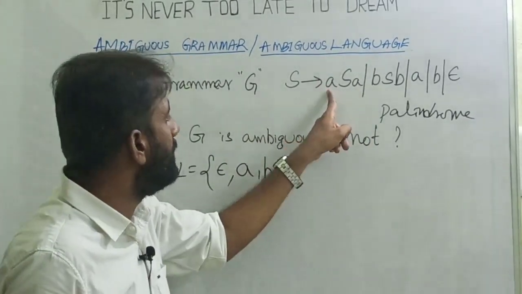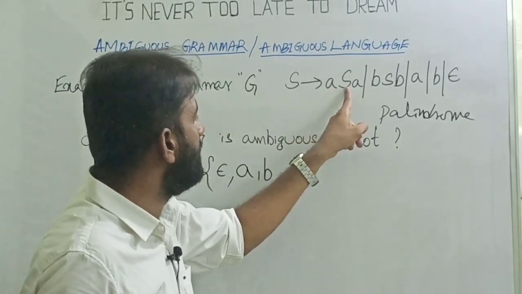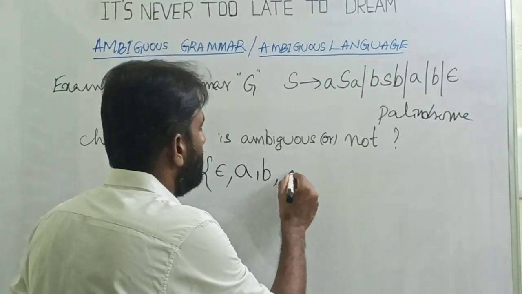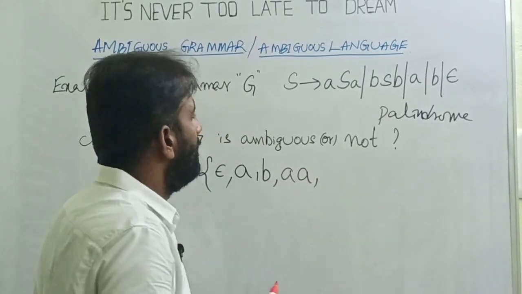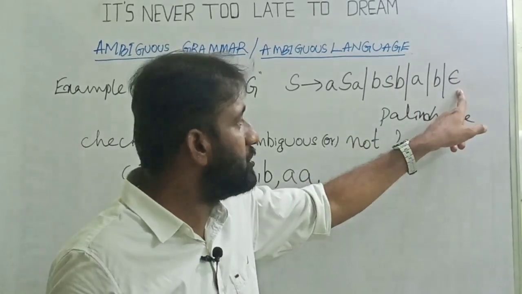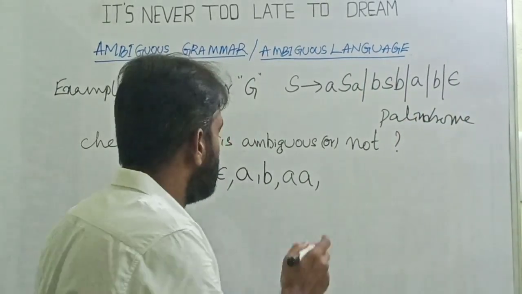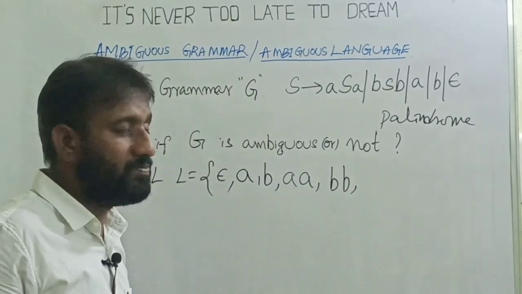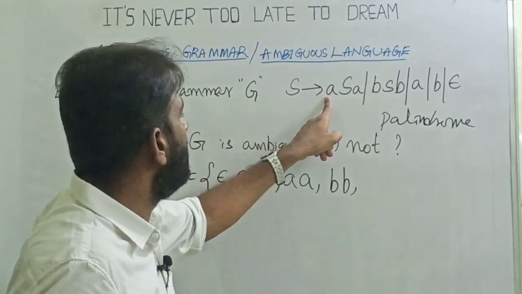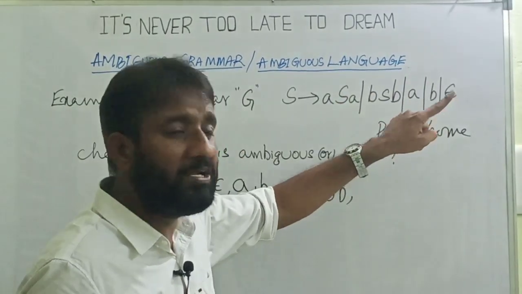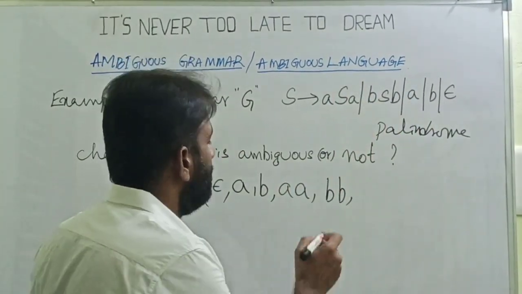So S → aSa. Now S can be replaced with epsilon. Now it is aa. Then S → bSb, then S can be replaced with epsilon. Now it is bb. Then next, length 3 possibility. So S → aSa. Now S can be replaced with a or b also. Now length 3 is